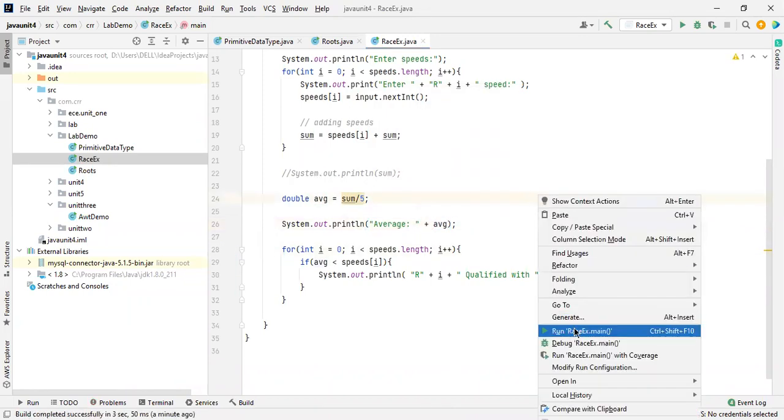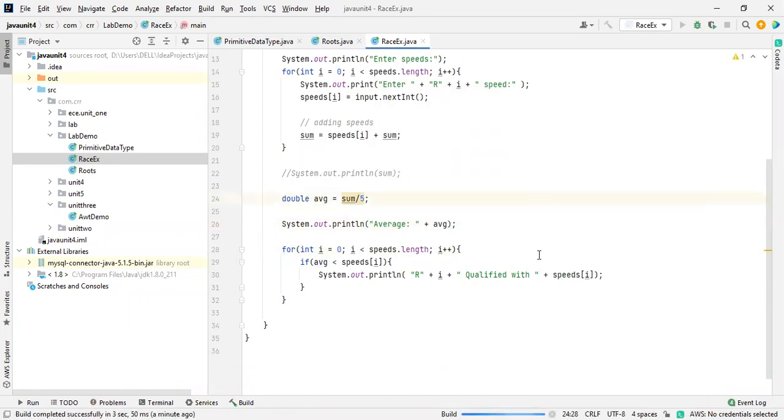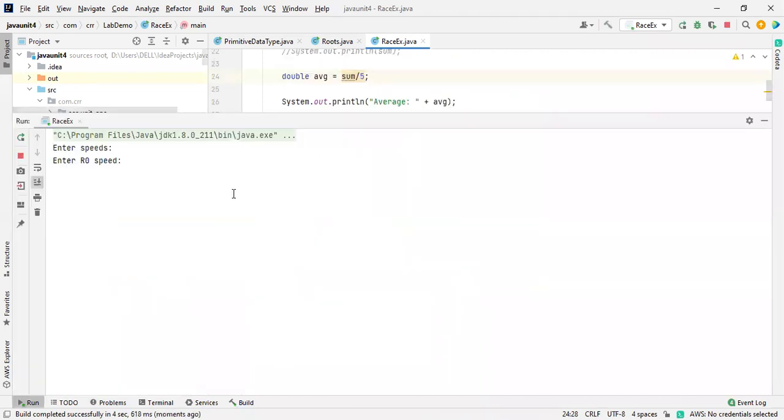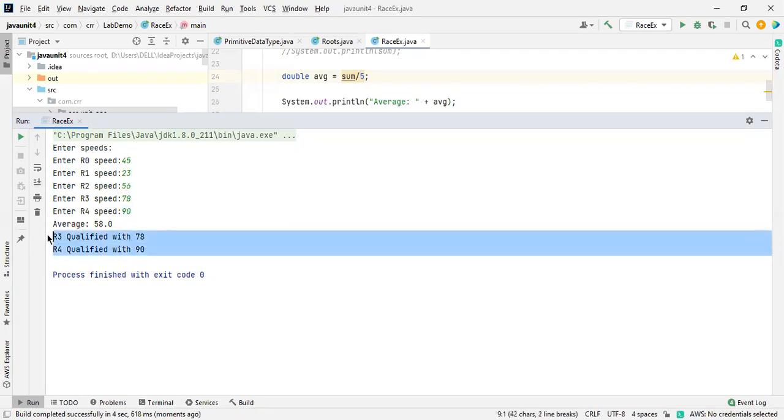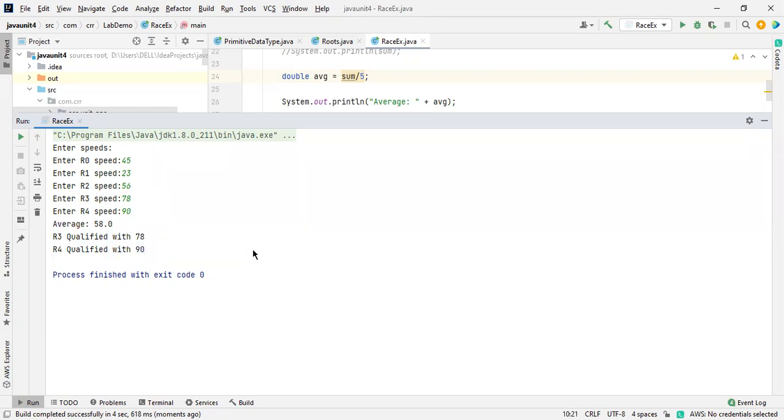So 2 persons got qualified in the previous racing. Now we are giving more values. Yes, I want to know the average. So like 45, 23, 56, 78, and 90. The average is 58. More than 58 we have 78 and 90. So these two people got qualified. So this is how we have to read the program correctly.